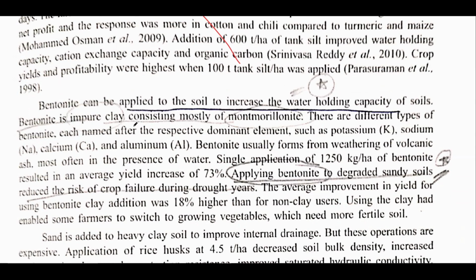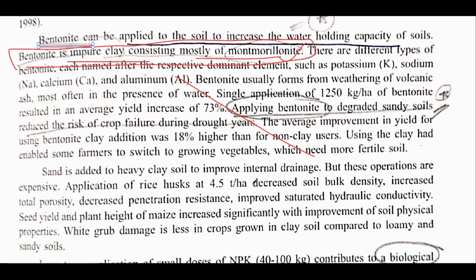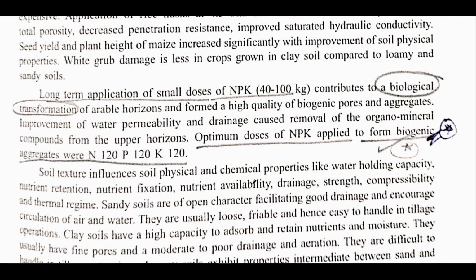Alright, after that you can skip this and see bentonite. The important part of bentonite is that it is an impure clay that consists mainly of montmorillonite. Just remember this part, that bentonite is an impure clay consisting of montmorillonite. After that, skip this. This is not important.